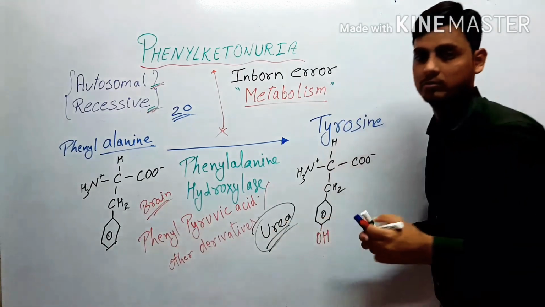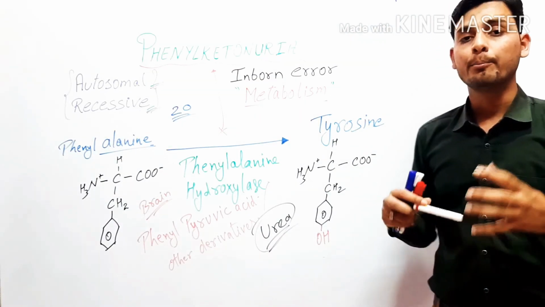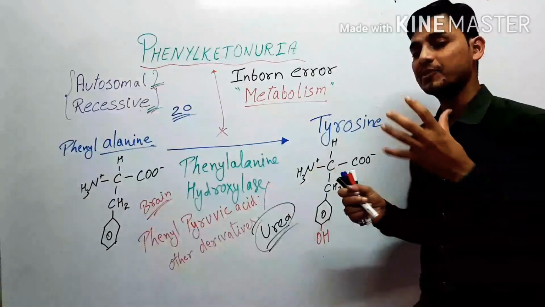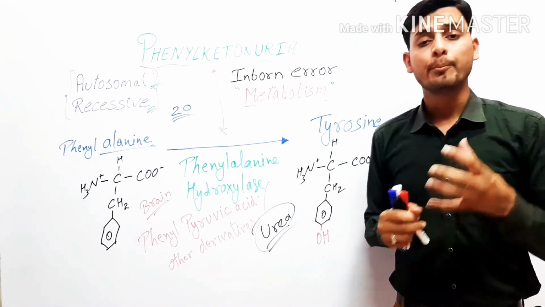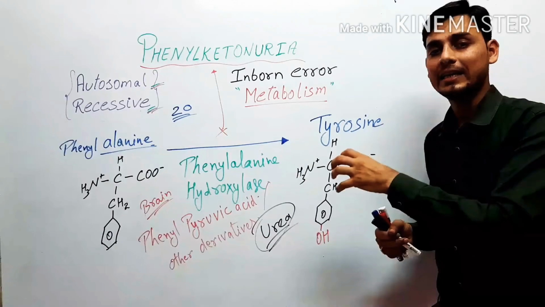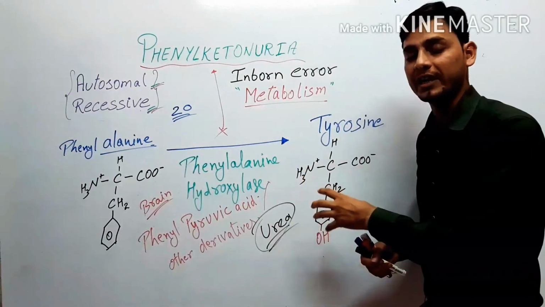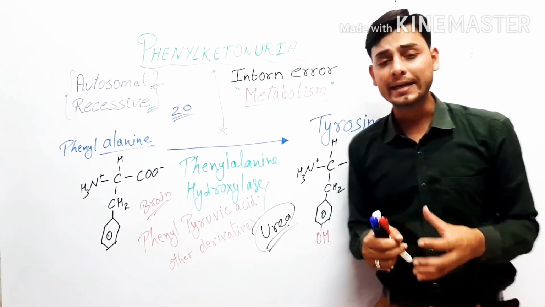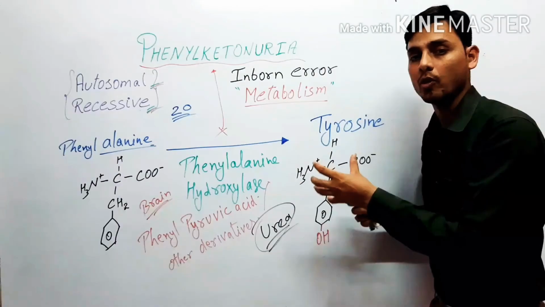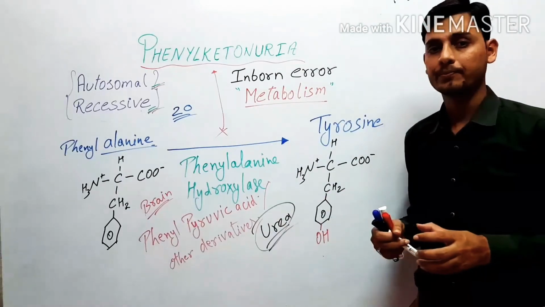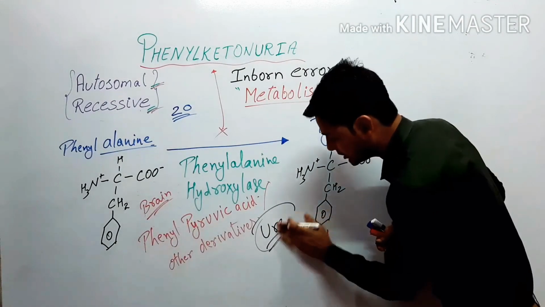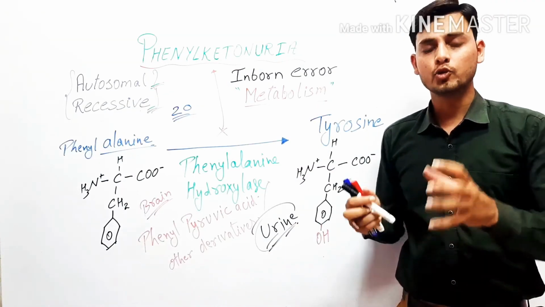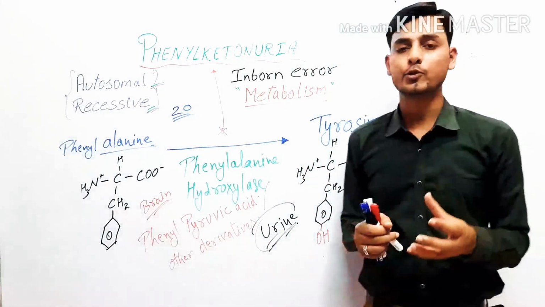And this phenylalanine or this phenylpyruvic acid gets released through urine also because of the bad or poor absorption through the kidney. The kidney has the responsibility for the reabsorption of the molecules, but the absorption of this is not properly taken up by the kidney, so therefore it is also released with the urine.